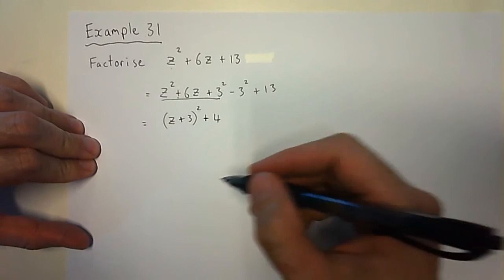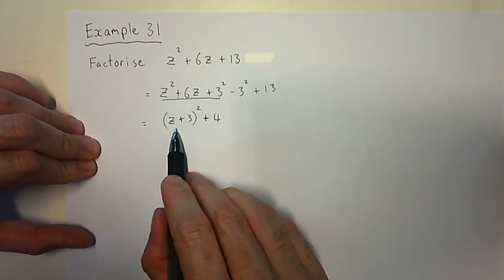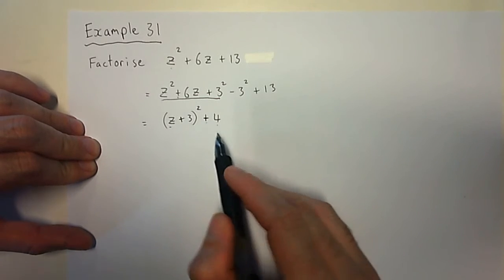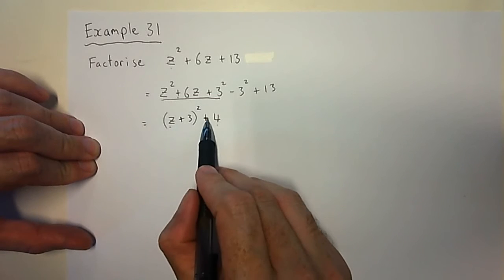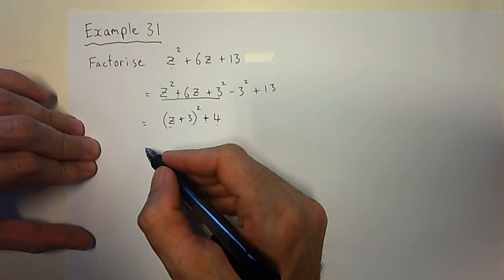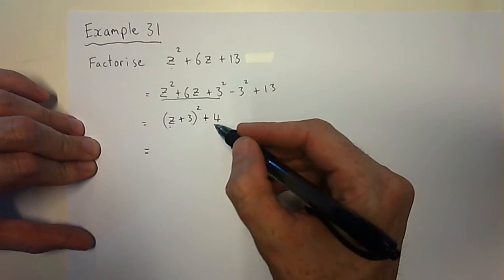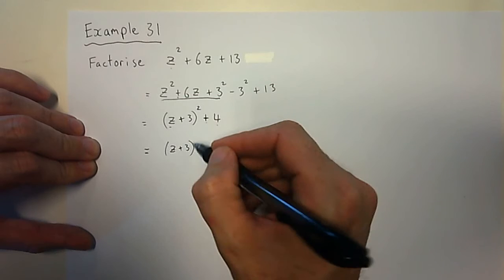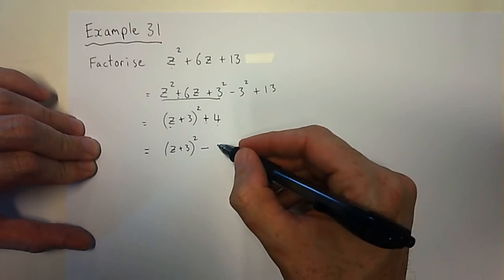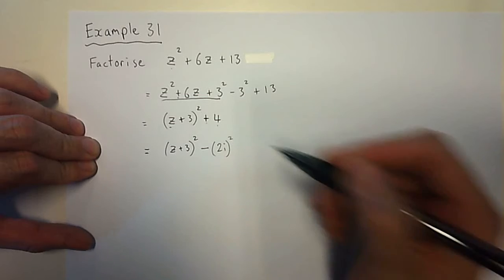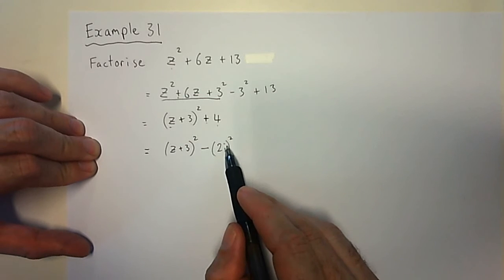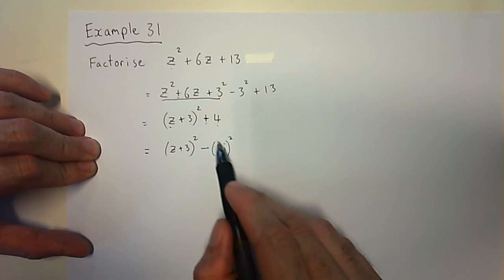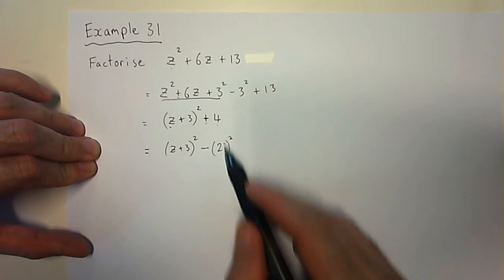Right. Now, again, I've got the situation where I've got this plus 4, which could be written as plus 2 squared. Now, because I've got plus, I'm going to use the same idea as in one of the previous examples I did, where I'm going to take away 2i squared. Now you can see if I have i squared is negative 1. And then negative times negative gives us our positive, and then 2 squared gives us the 4. So it's exactly equal to the above line.